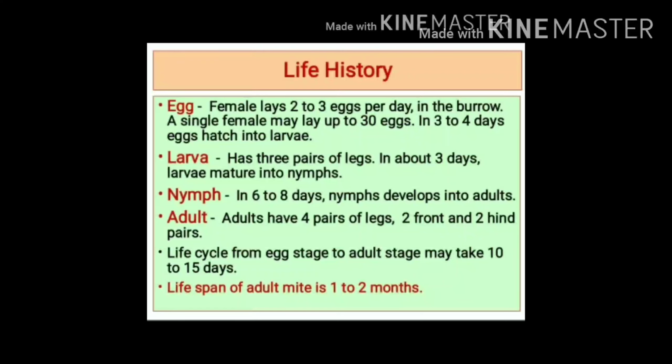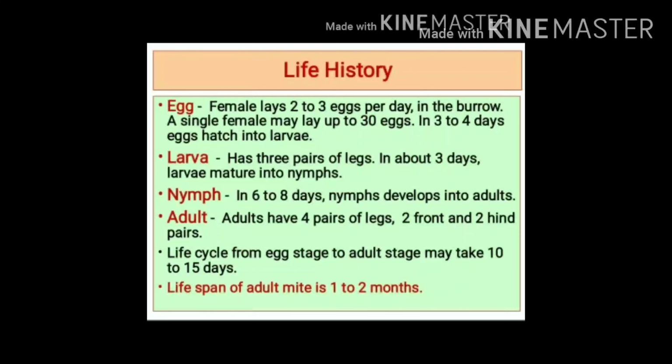Every day, 2 to 3 eggs are laid down by the female. A single female may lay up to 30 eggs, and ultimately, this female dies at the end of the burrow. Within 3 to 4 days, these eggs hatch into the next stage, that is larvae. Larva has 3 pairs of legs, and in about 3 days larva matures into nymph.